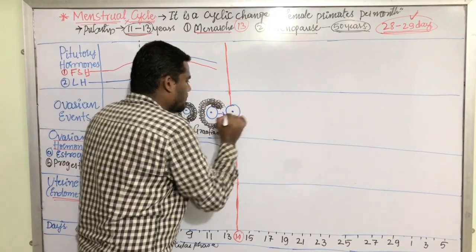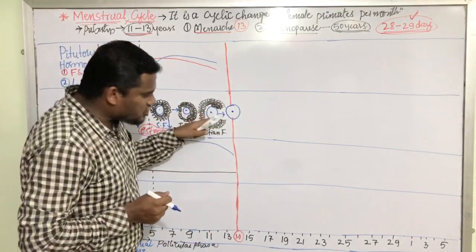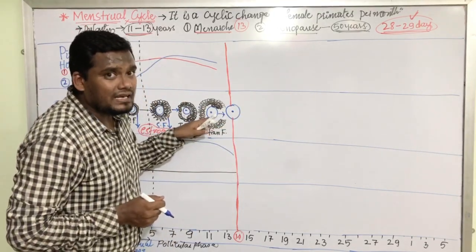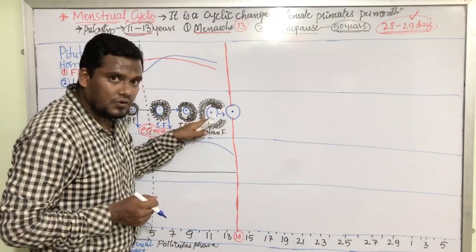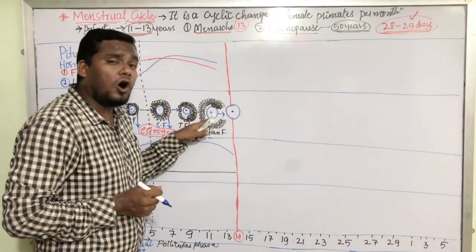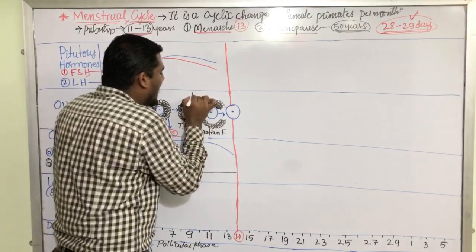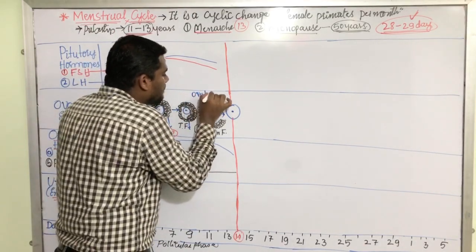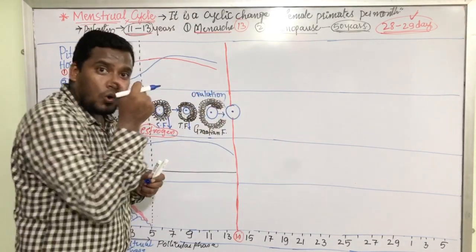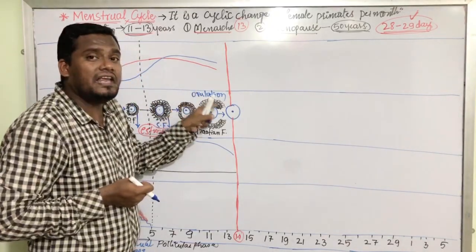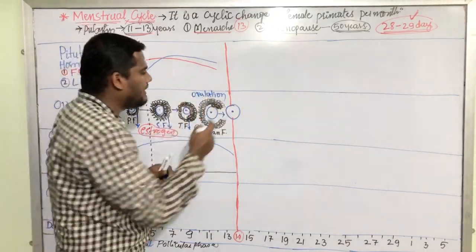This process of releasing the egg from the Graafian follicle or from the ovary is called ovulation. It is called what? Ovulation. This is the ovulation. Release of ovum from the ovary. This is ovum.